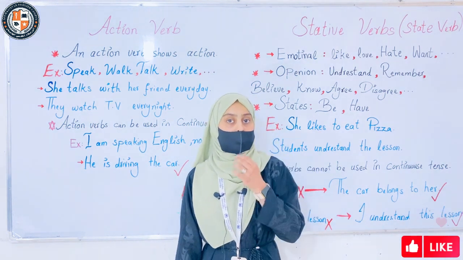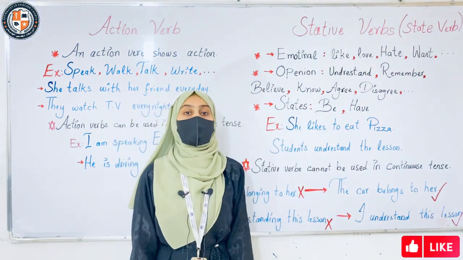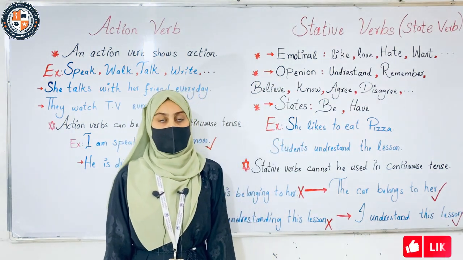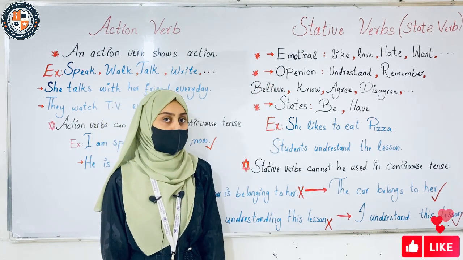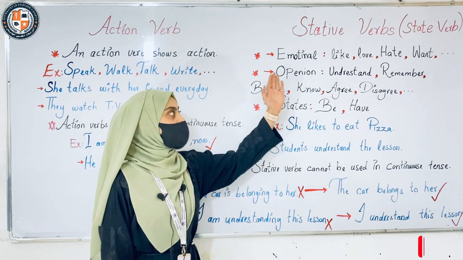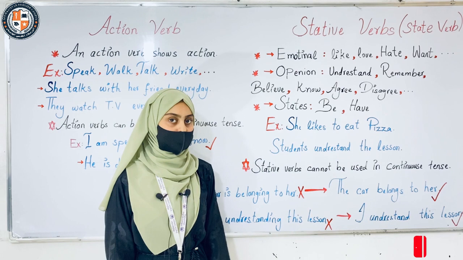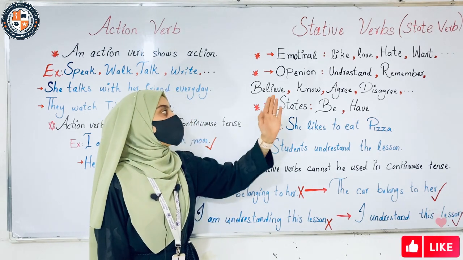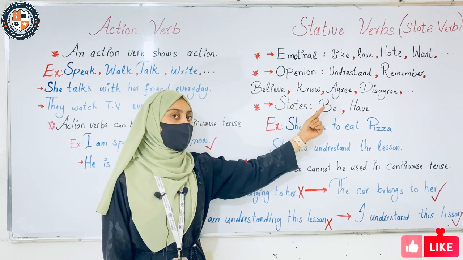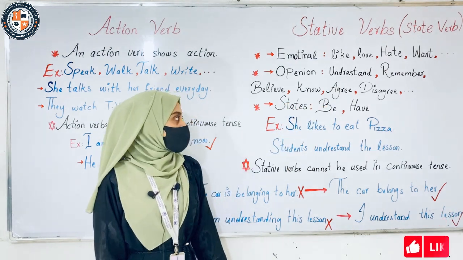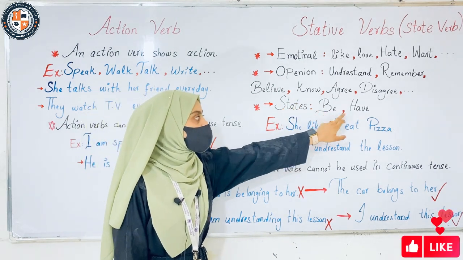On the other hand, we have stative verbs. Stative verbs, also known as state verbs, show emotion and opinion. For example, an emotional part like love, hate. In the opinion, understand, remember, believe, know, agree, disagree. State forms, for example, it can be and also have.